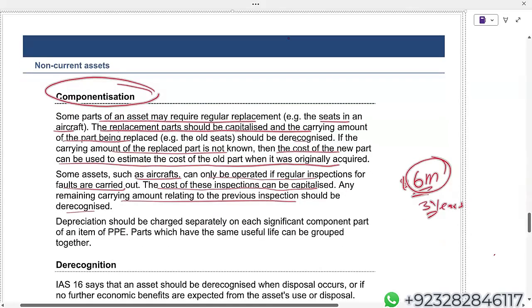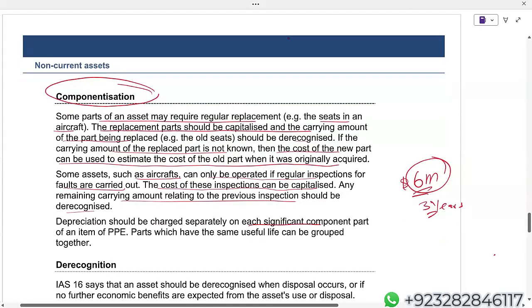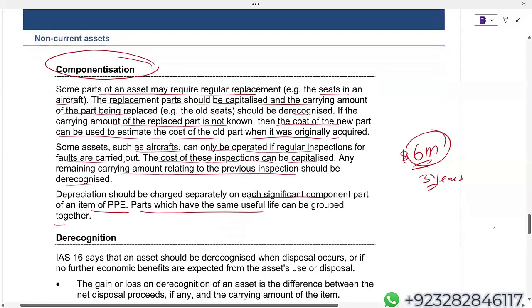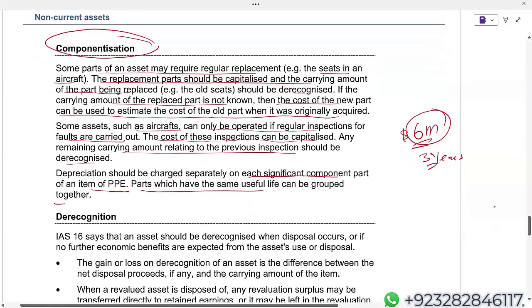Depreciation should be charged separately on each significant component part of property, plant and equipment. Parts which have the same useful life can be grouped together. If the company has 2 or 3 components with the same life, then you can combine and depreciate them as a group.